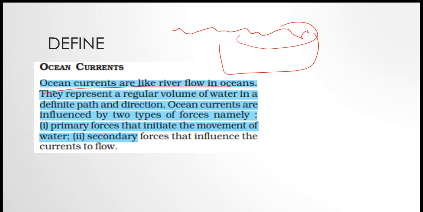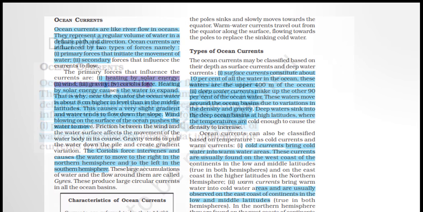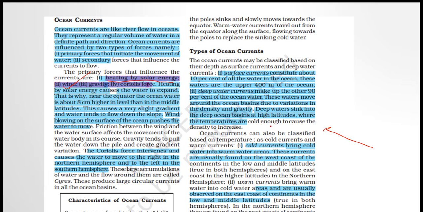There are a few forces which influence the movement. At the beginning of the video, in the second slide, I explained how they move due to Coriolis force, easterlies, and temperature. First we will know about these primary forces: heating by solar energy, insolation, and wind, that is easterlies. In the southern hemisphere they will be like this, and in the northern hemisphere like that. I have explained this.